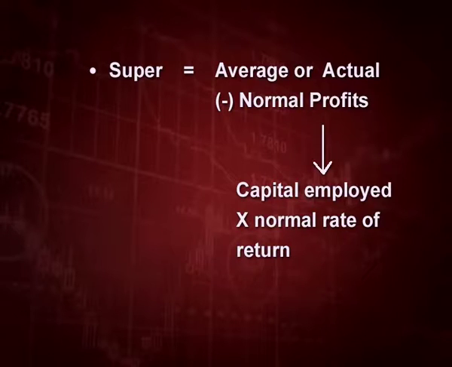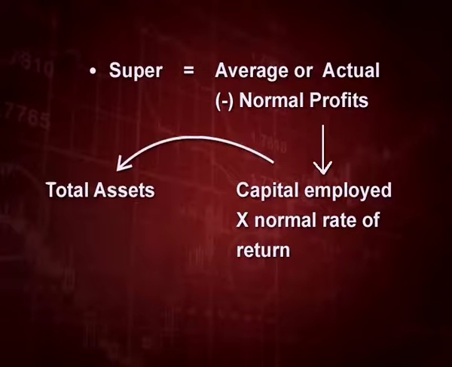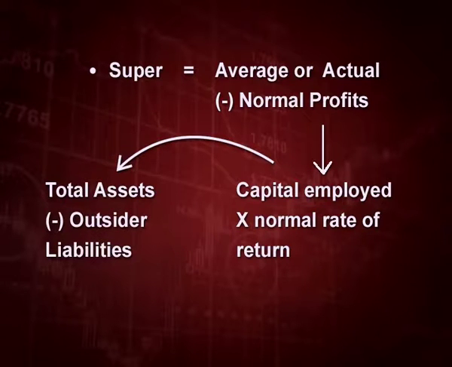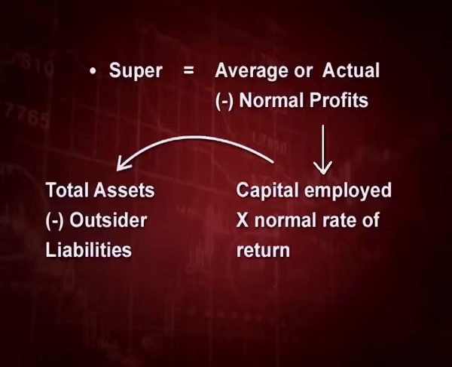For this, we must understand what is capital employed. Capital employed is total assets of the business minus outsiders' liabilities, because capital employed means what you have invested in the business, and that is outside liabilities, leave it, and what remains is your own money, that is capital employed. And what is this normal rate of return which everybody is earning? That is normal rate of return.